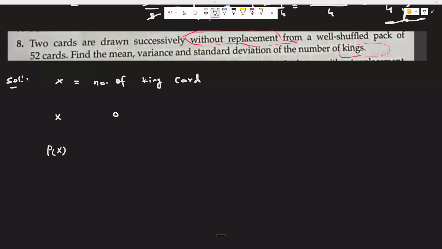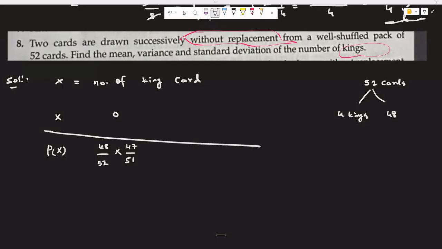If you separate the 4 kings from the entire pack of 52 cards, then the remaining cards are 48 other cards. First we have to choose 48 by 52. Okay, throw that card away, and again you need to select another card, so 47 by 51.